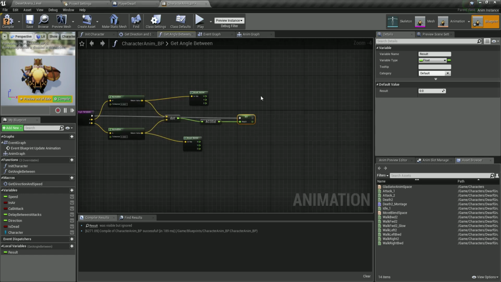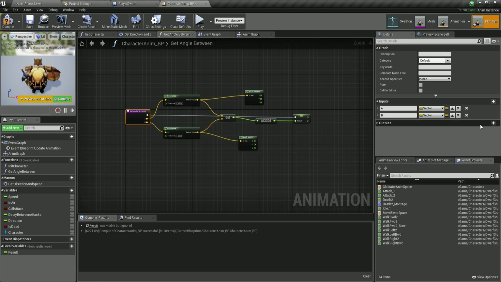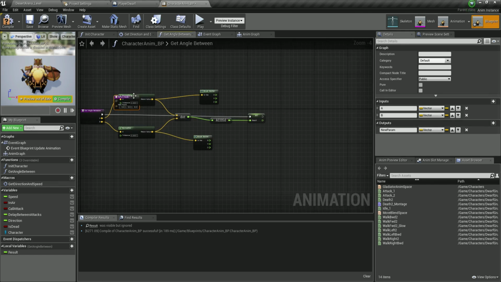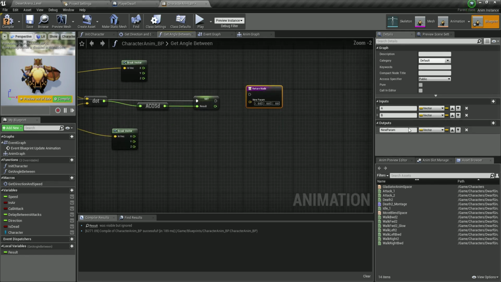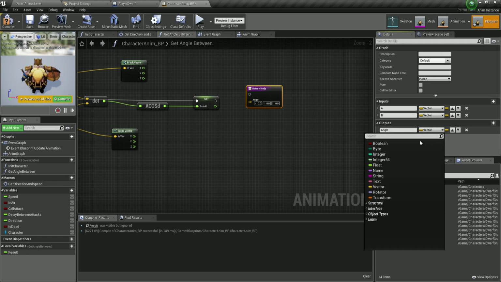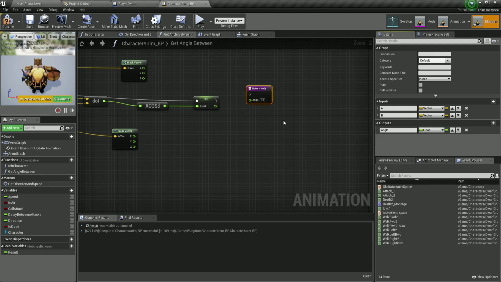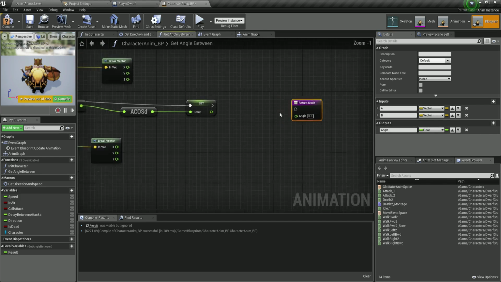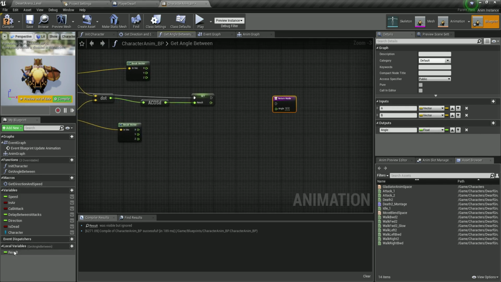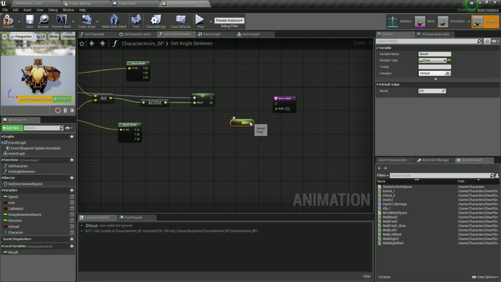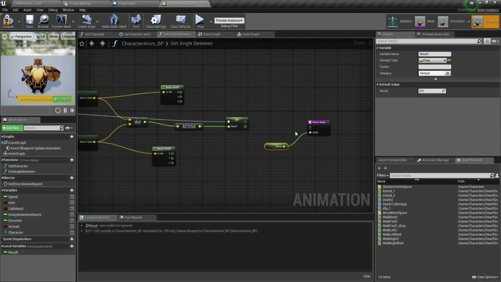So over here, right click. So we have angle between, and we have an output. So there it is. Here is our output. And for the output, I'm going to simply return an angle. So I'm going to call it angle, and from here, where it says vector, click on it and change the type to a float, because again, we are returning an angle, and this angle is going to be the result. So let me just take from here the result, get it, and plug it in over here.